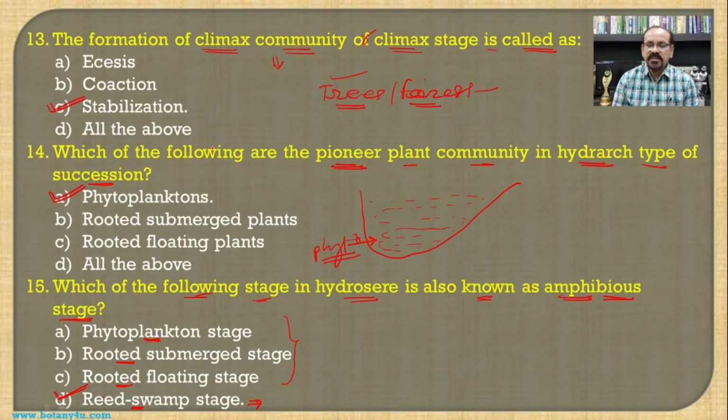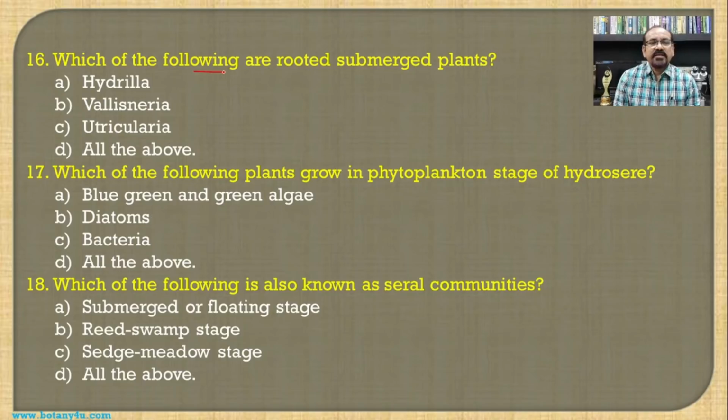Which of the following are rooted submerged plants? If you see Hydrilla, then Vallisneria and Utricularia, all these three are submerged plants, and also they are rooted plants, and hence all of the above becomes the answer for this question.